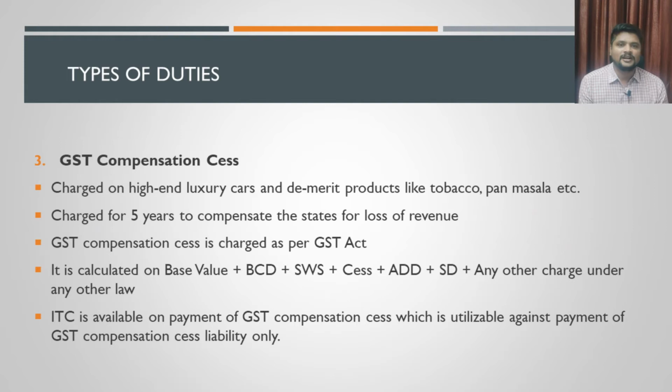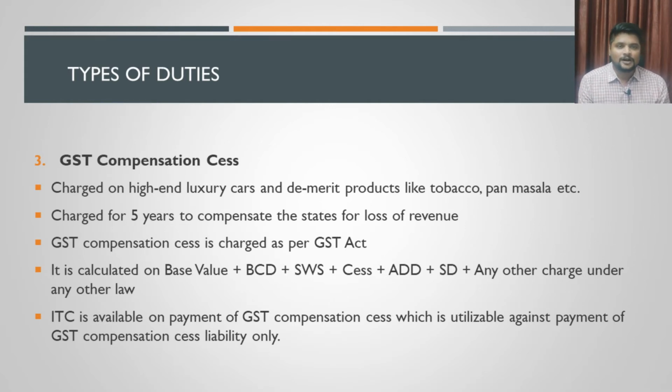This cess is actually a compensation provided to the states for losing some additional taxes. Before GST was introduced, the charging of sales tax was in the hands of states. VAT law is governed by the respective states, which have different VAT laws, and all the rates have been governed by them.